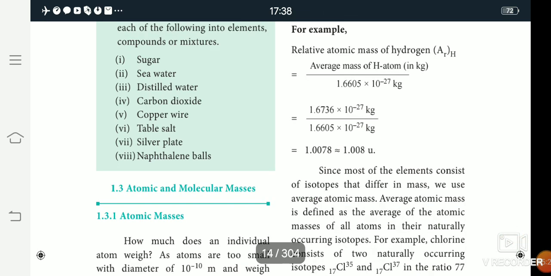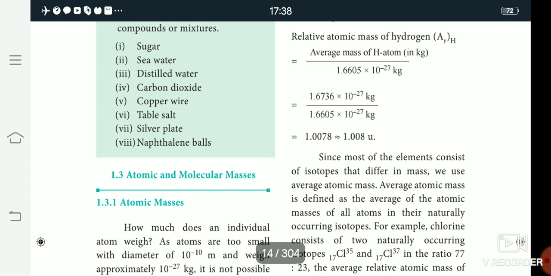Okay children, in the next one, what are isotopes? You studied isotopes in the 10th standard. Isotopes have the same atomic number but different mass number. Then one more topic is average atomic mass. The first one is atomic mass unit, then relative atomic mass, then the third one is average atomic mass. So what is average atomic mass?